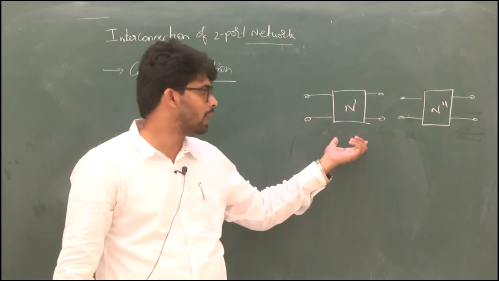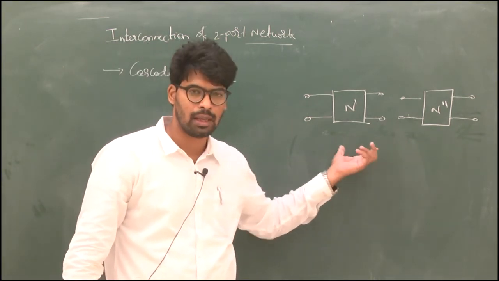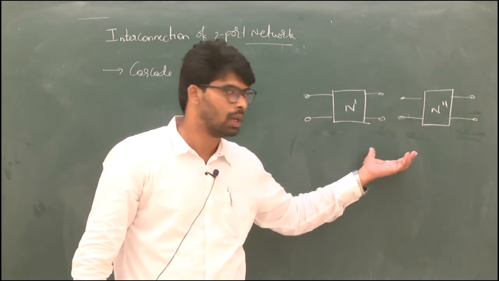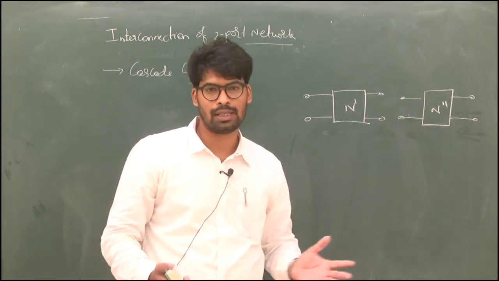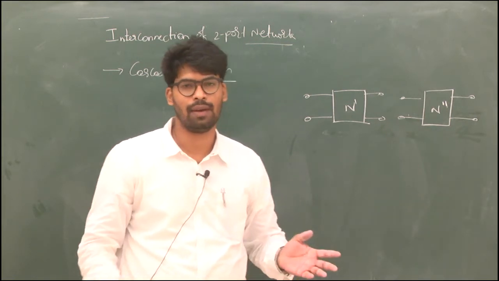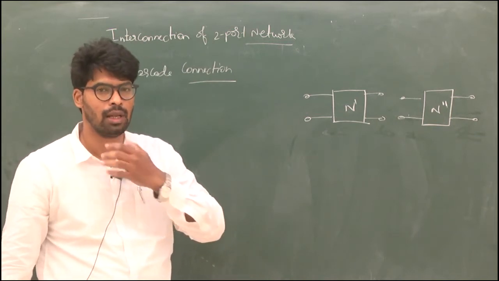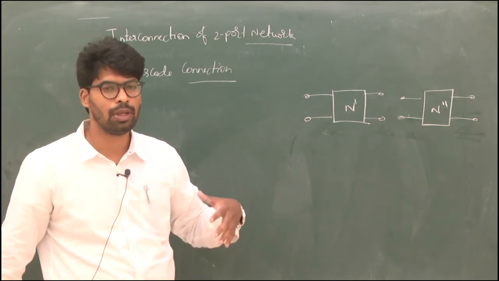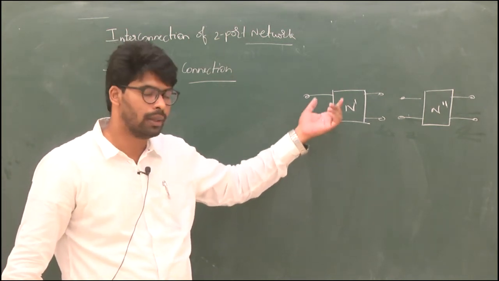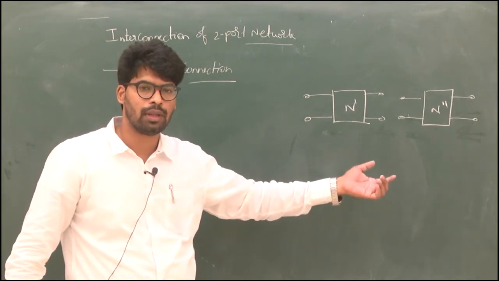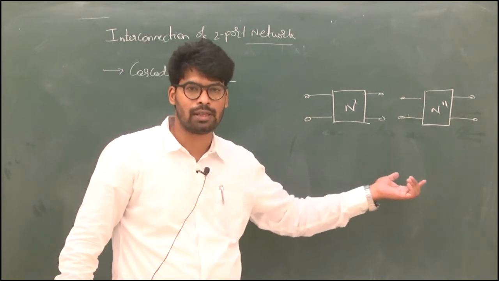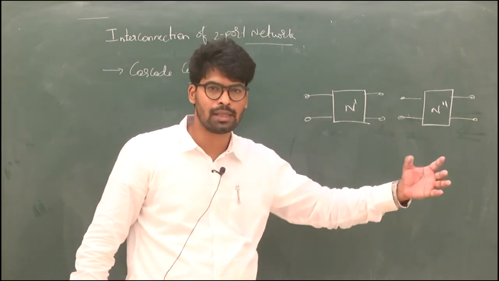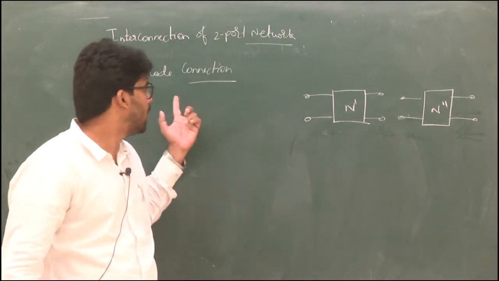We are not adding parameters, but cascading means we are merging the output of one with the input of the other. For example, in power systems, you will later see the cascading of one circuit, one station to another station. In electronics, you will be using cascading of two amplifiers. Keeping in view those applications, we deal with the cascade part here.